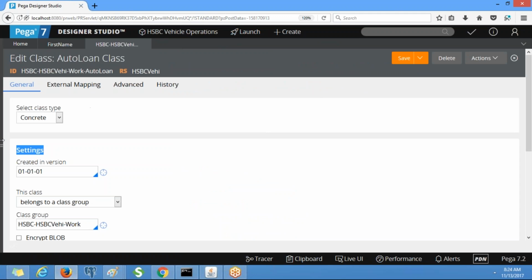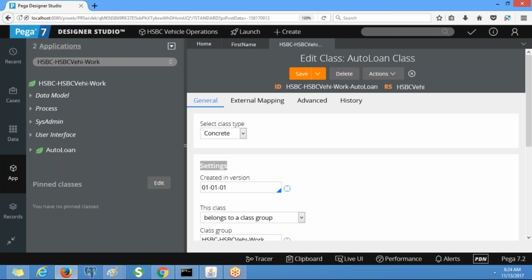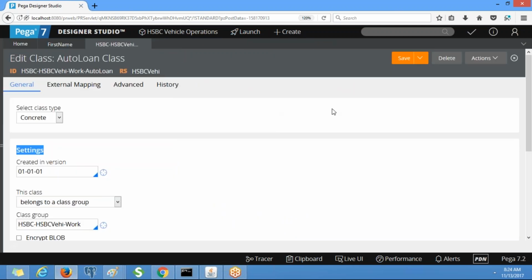This auto loan is one work type. If you want to apply for an auto loan, I will go here. If I want to apply for a mortgage, I will go for mortgage. Similarly, home equity. By default, when you run the flow, a work object ID will be generated with a prefix.